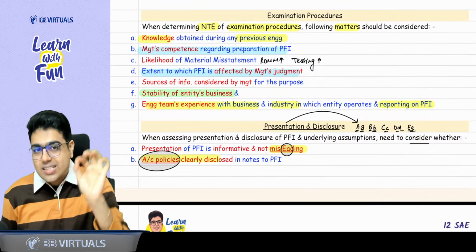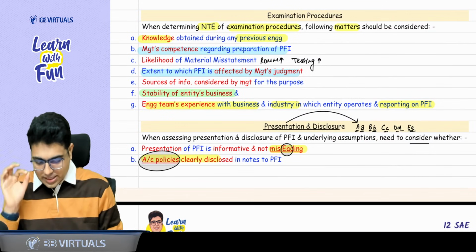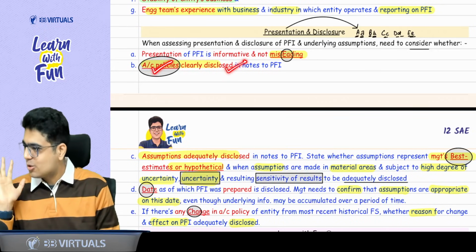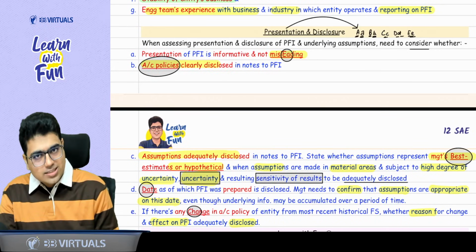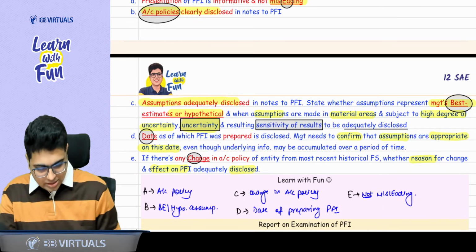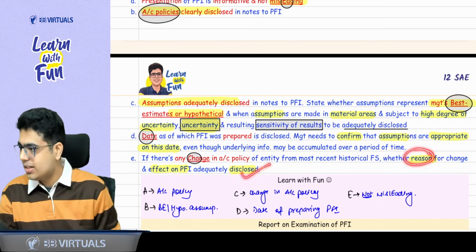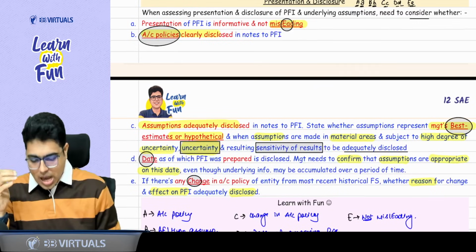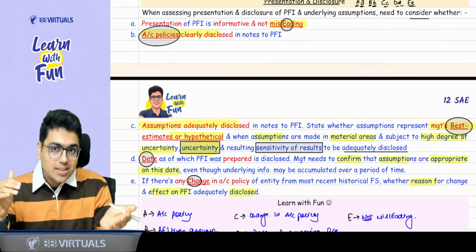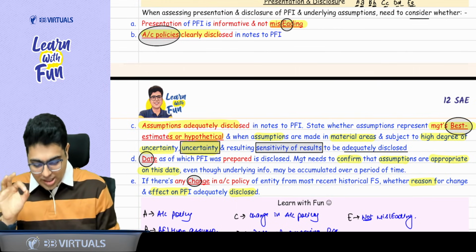So first of all, understand the points. First thing you need to see is that the accounting policies are properly disclosed, like we also disclose in financial statement. Changes in any accounting policy should also be disclosed, and any reason for change should also be disclosed. Apart from accounting policy, assumptions: best estimate, hypothetical assumption, all assumptions should be disclosed.